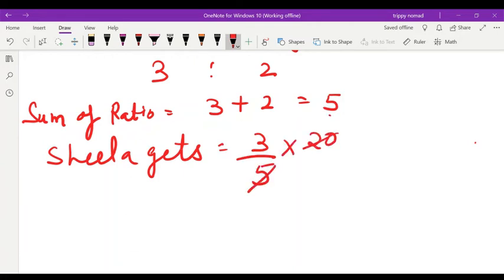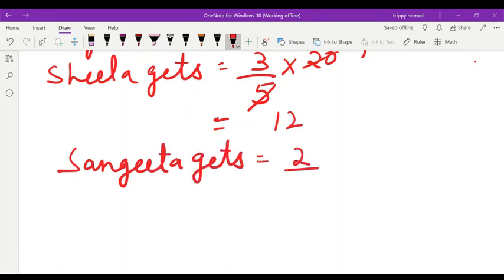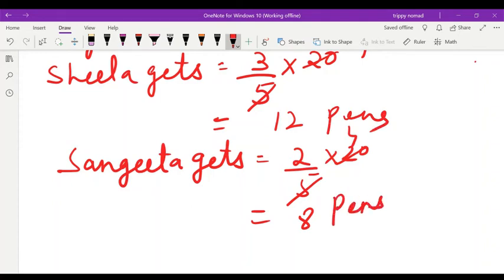Out of 5 she gets 3. Then out of 20 how much will she get? 5 fours are 20, 3 fours are 12 pens. Same way Sangeeta gets 2 by 5 into 20. 5 fours are 20, 2 fours are 8 pens. So this is the way you will do this sum.